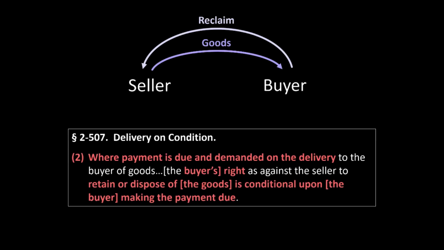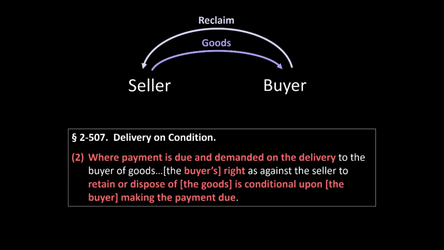The plain language of subsection 2 does not make this very clear, but as the reading explains, under subsection 2 of 507, if the party's contract requires the buyer to pay the seller upon the seller's delivery of the goods, such that payment is due upon delivery and before the buyer's inspection or acceptance of the goods, what is sometimes called a cash sale transaction, then the buyer does not have any rights to the goods unless the buyer pays. To paraphrase the language of the statute, the buyer's right to retain the goods is conditioned upon the buyer actually paying the seller. So when the party's contract requires the buyer to pay upon delivery, the buyer's rights to the goods are conditional upon the buyer's payment to the seller.